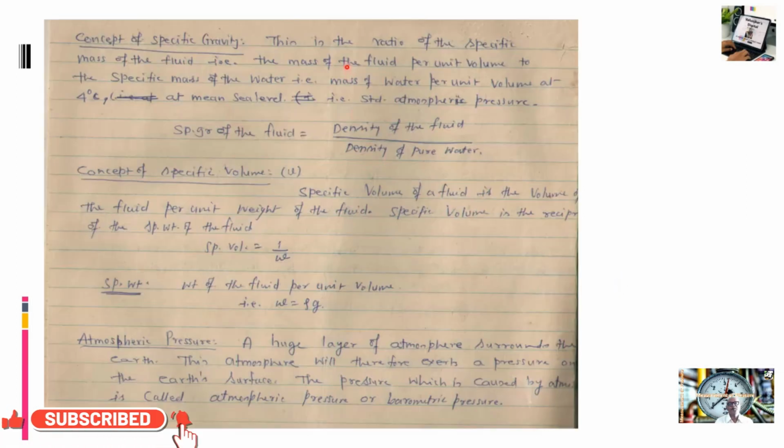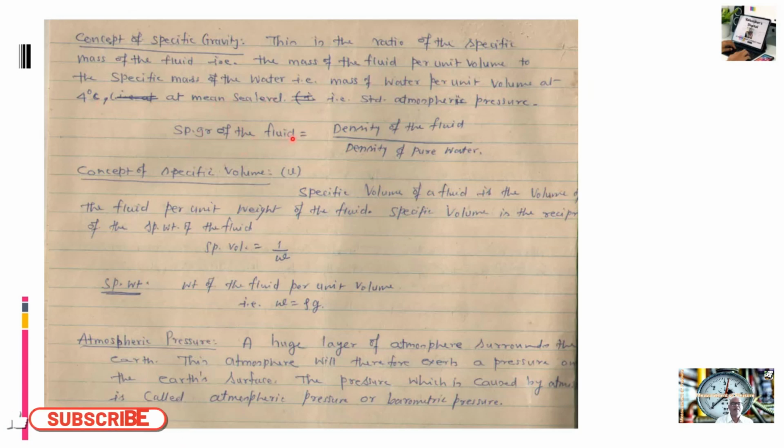The concept of specific gravity we have already studied in chapter number 1. This is the ratio of the specific mass of the fluid, that is mass of the fluid per unit volume, to the specific mass of water, or mass per unit volume, at 4 degrees centigrade at mean sea level.